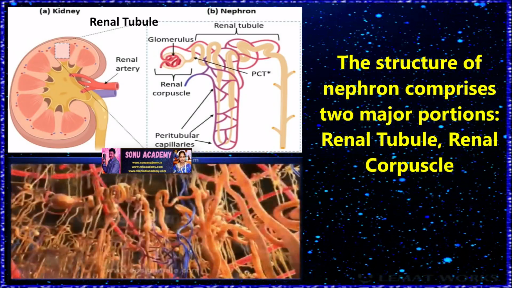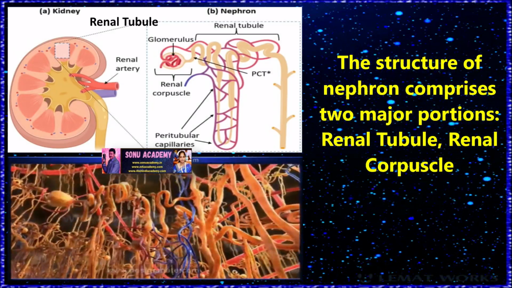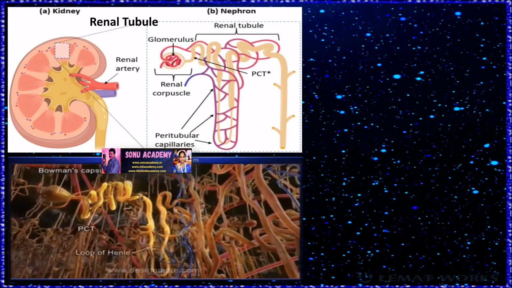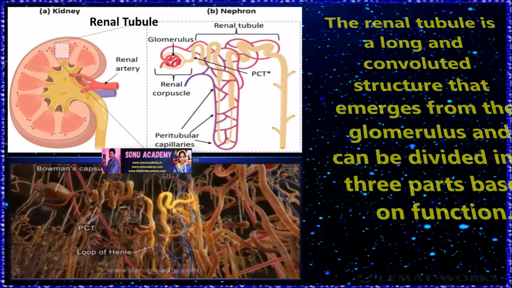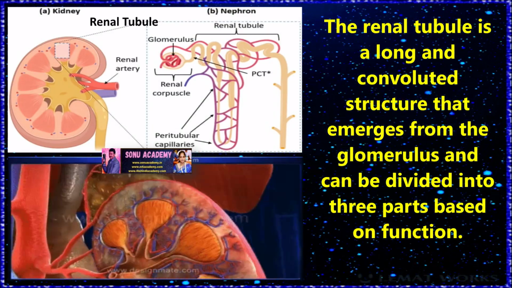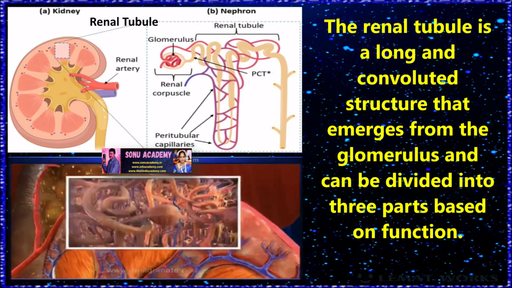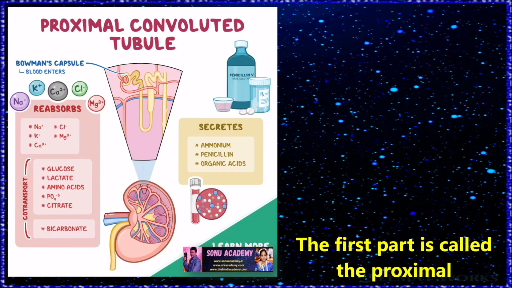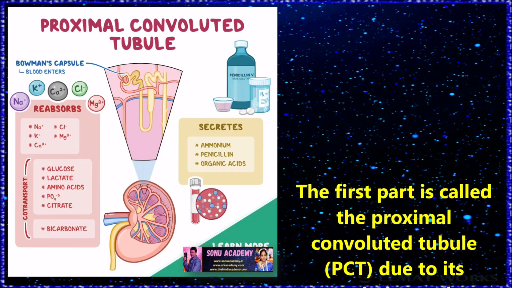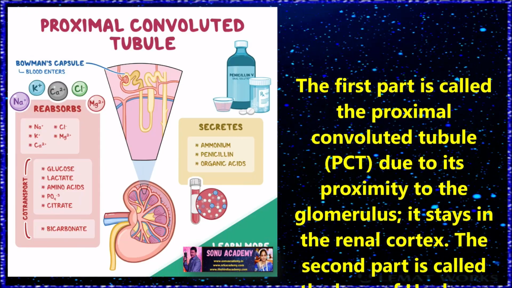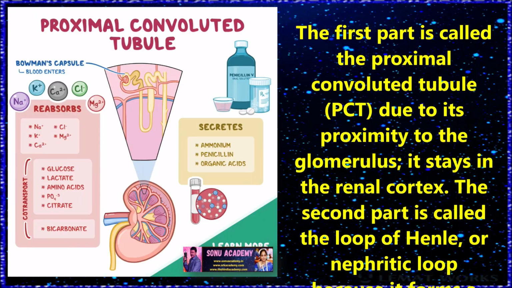Children, the structure of the nephron comprises two major portions. The first one is the renal tubule, the second one is the renal corpuscle. The renal tubule is a long and convoluted structure that emerges from the glomerulus and can be divided into three parts based on function. The first part is called the proximal convoluted tubule, PCT. Due to its proximity to the glomerulus, it stays in the renal cortex.